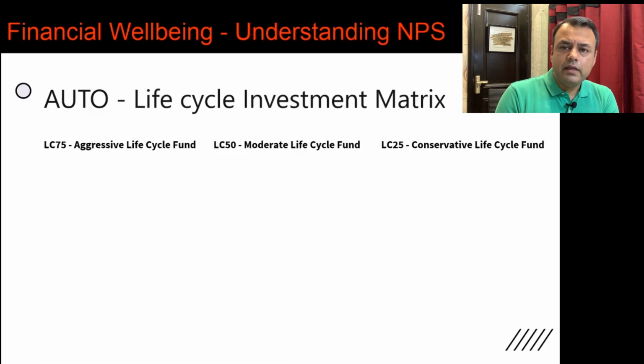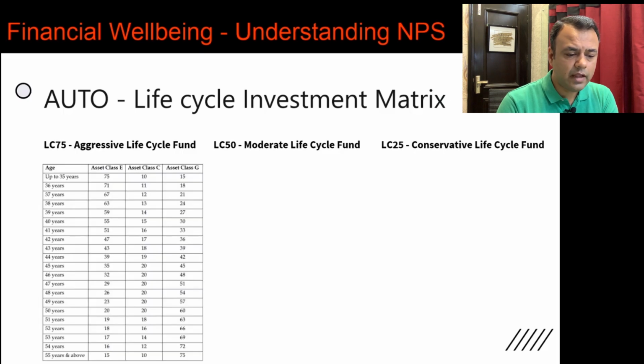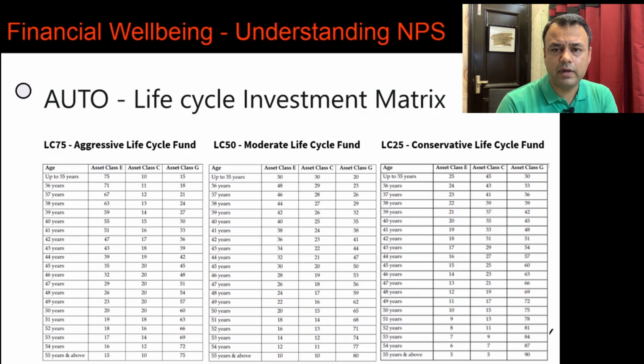If we talk about the life cycle investment matrix, there are three options that auto gives basis your kind of risk appetite. If you have an aggressive appetite of risk, then you can have an equity exposure up until 75%. If you have a moderate risk, then you have an equity exposure of 50%. And if you are conservative, then you can have equity exposure of 25%. Now, among these graphs, you can see that as the time passes, as your age passes, then after 35 years of age, this exposure in equity starts decreasing in all of these three funds.